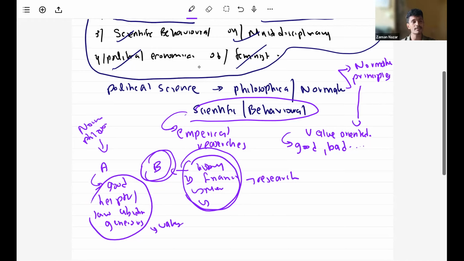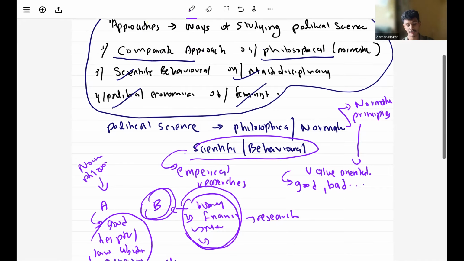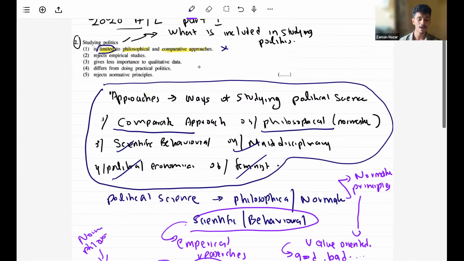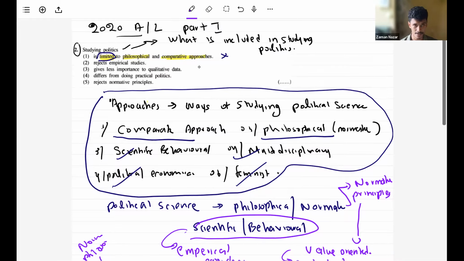Just by the outlook of it, we say this politician is a good person, this politician is a bad person. But if we are engaging in a scientific behavioral approach, we should take those politicians' history, study them, and come to a final conclusion. So that's the major difference between normative and empirical research. Empirical research means test, research. That's it. Okay, so according to the second answer, they are saying studying politics rejects empirical studies.